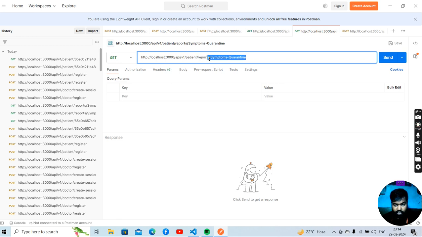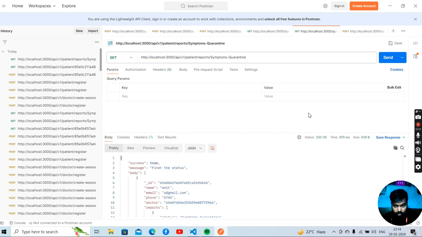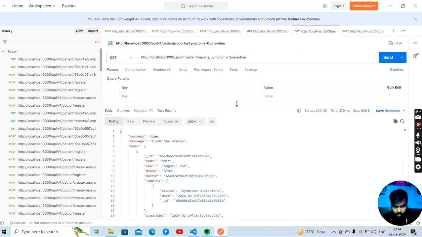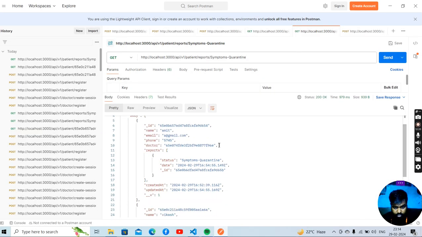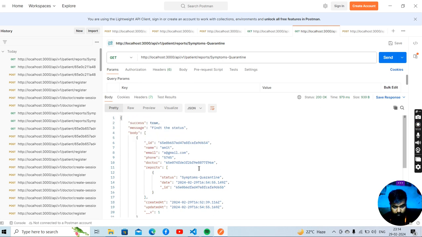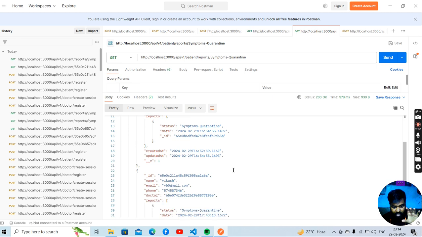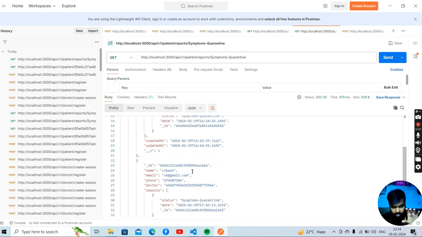This is a route, and here we give the status, symptoms quarantine, and we got two patients who have the status symptoms quarantine. One is Amit, and the second one is Vikas. So this is all about my project. Thank you so much.